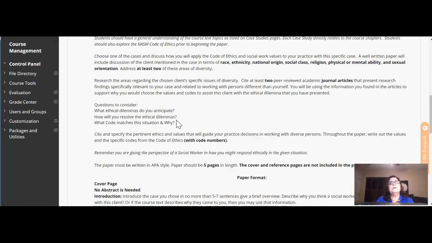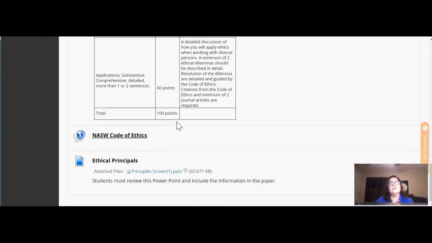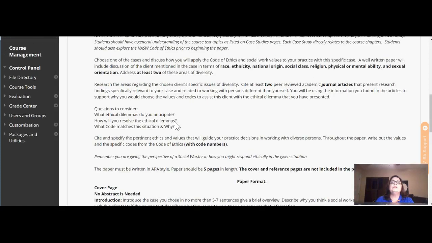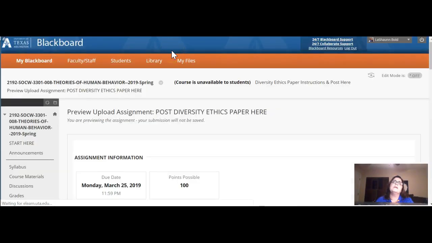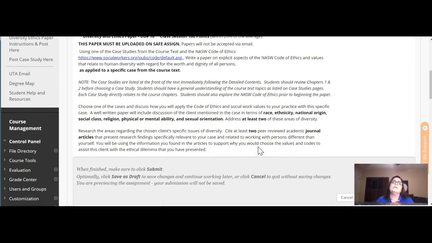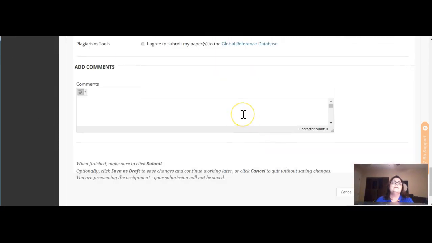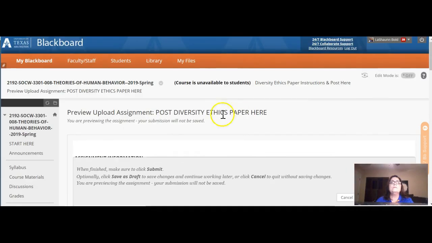You will be posting it on SafeAssign, so be forewarned that you do not use someone else's paper or get it off the internet or anything. Be sure that you write your own paper and post it right there. So where it says post here, you'd click there, see? And it has a place for you to post. Down here, you can either upload it or write it in right there.